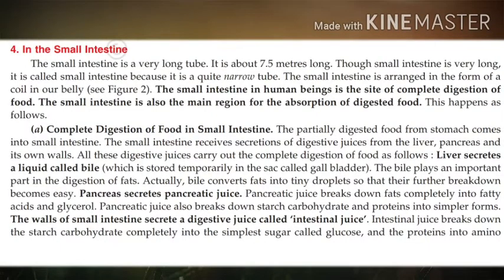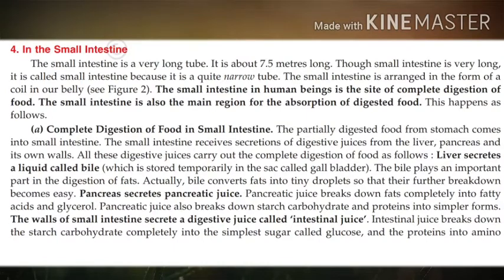Yes. Now, what does the pancreas do? The pancreas secretes pancreatic juice. Pancreatic juice breaks down fats completely into fatty acids and glycerol. So, here the complete digestion of fat has taken place.